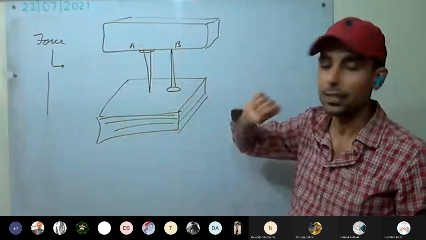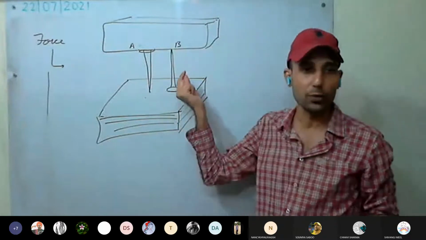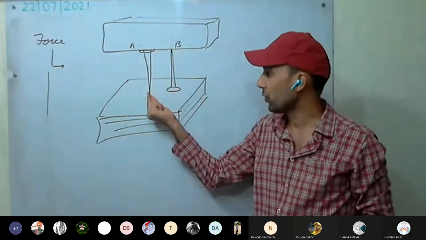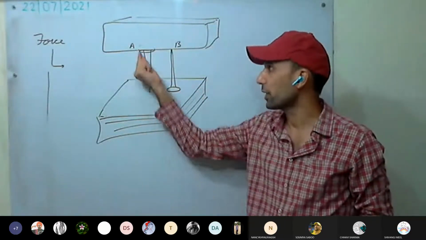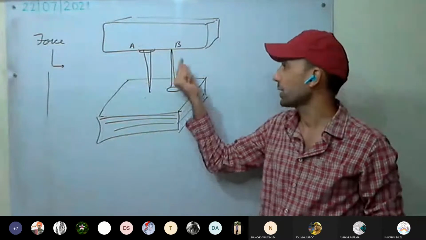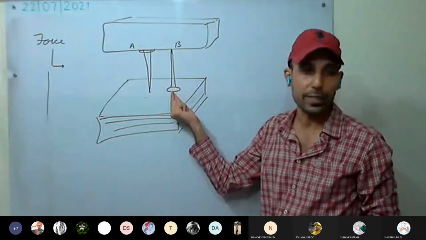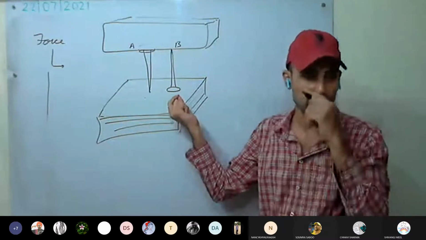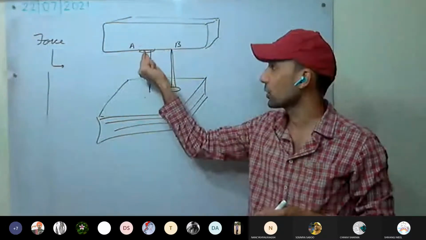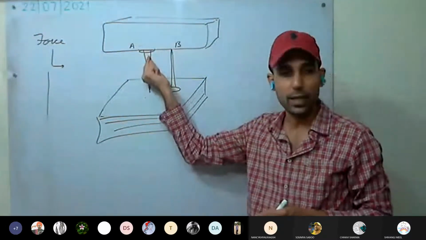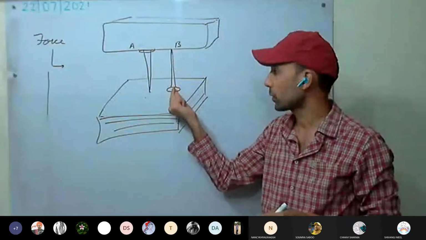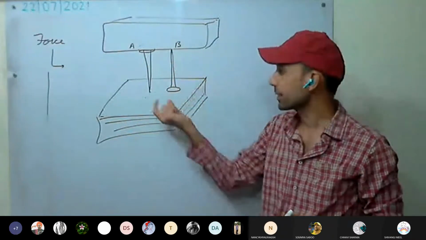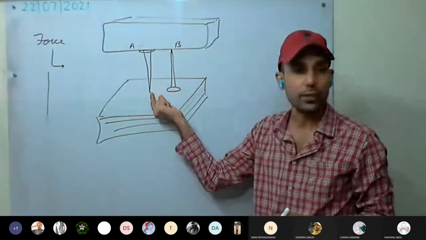What is the reason? We applied the same force, but the effect of force in the case of nail A is more as compared to the effect on nail B. Yes or no? You all have understood? The effect of force on nail A is more as compared to nail B. The reason is less area in contact.